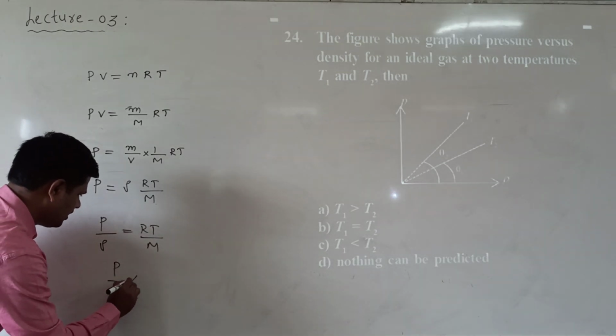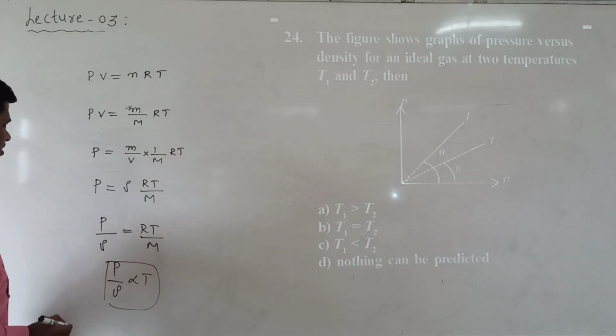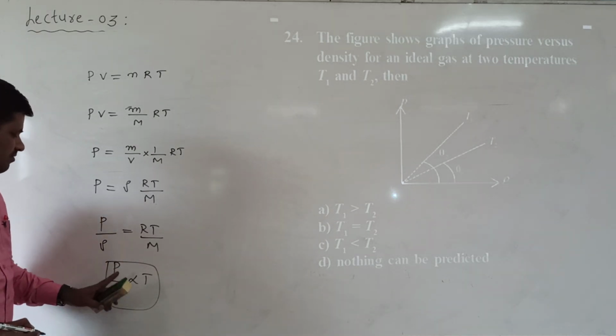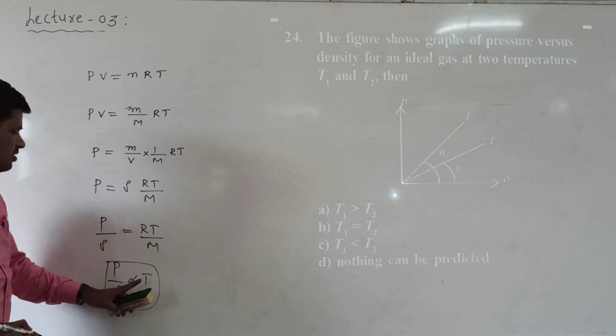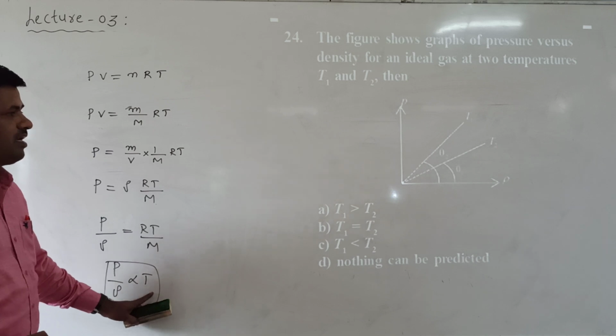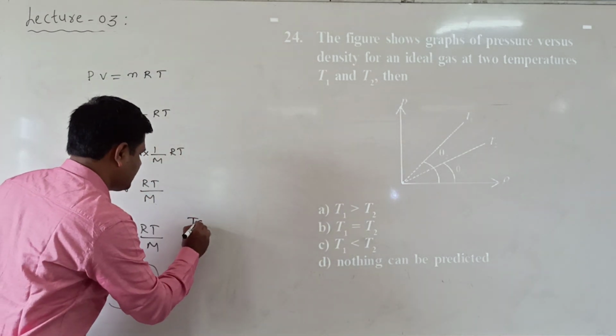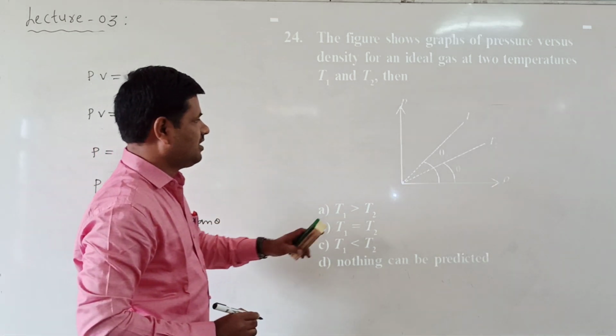Now pressure by density is directly proportional to temperature. P by rho represents the y component by the x component, and y by x is the slope. Slope is directly proportional to the temperature. When the slope is larger, the temperature is larger. Here slope is nothing but tan theta. Which one has the larger theta value?